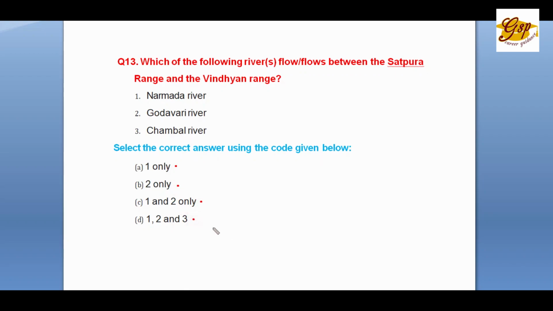D. 1, 2 and 3, that's all the above. The correct answer is A. That is Narmada river only. The other rivers, one is south flowing, the other is north flowing.